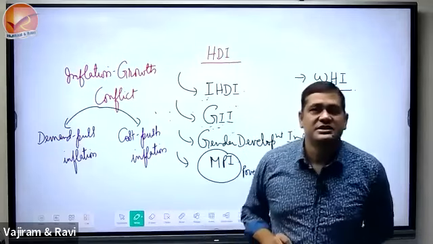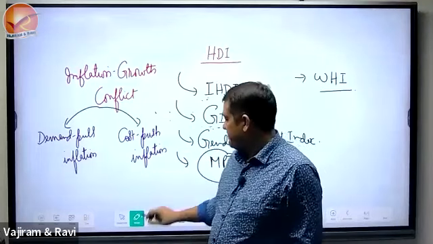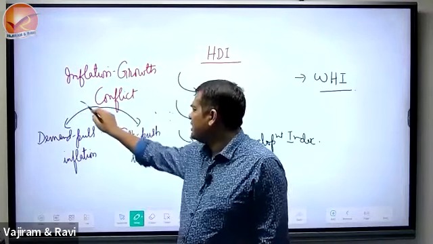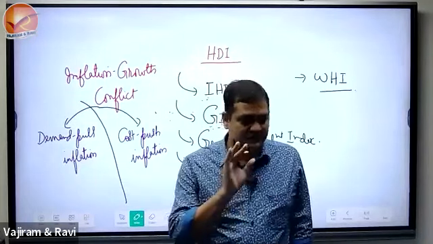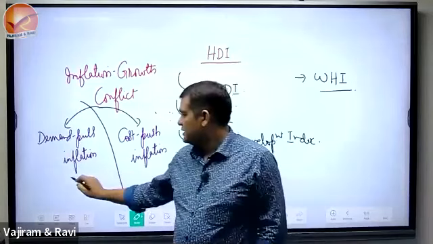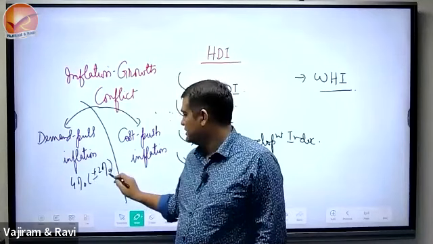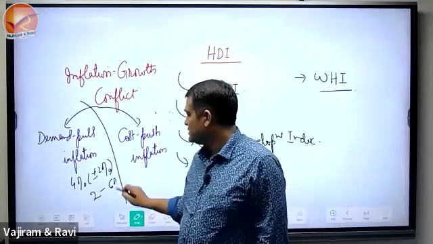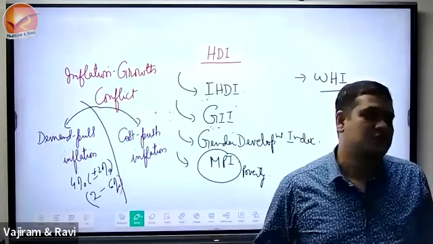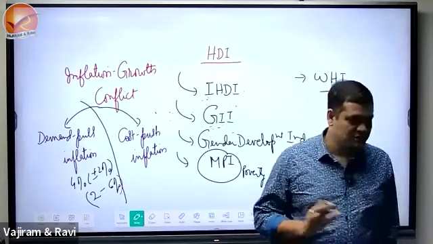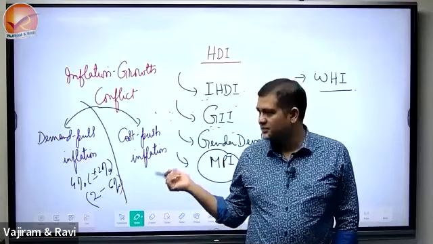What this demand pull inflation is, what this cost push inflation is, and why we say that somewhere in the economy, up to a limit, demand pull inflation is not bad. The limit is set in India. The limit is 4% with plus minus 2% fluctuations, which means the range is 2 to 6%. Why do we say that? We see the Phillips curve and all, which shows that inflation, price rise up to a limit is not bad for the economy. Up to a limit, it increases employment. The limit is up to 6%.